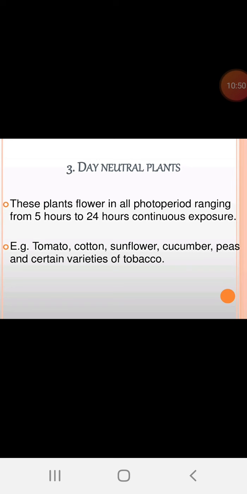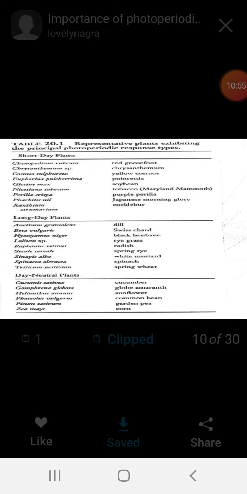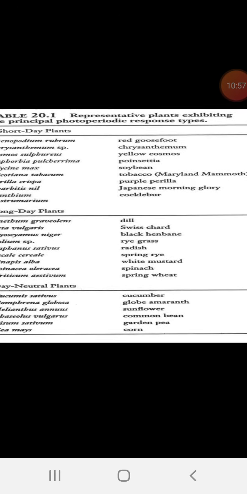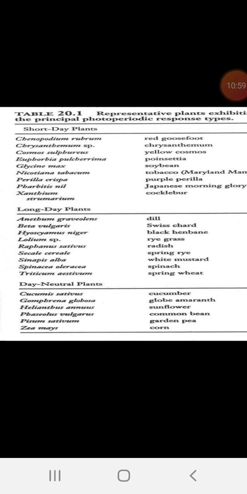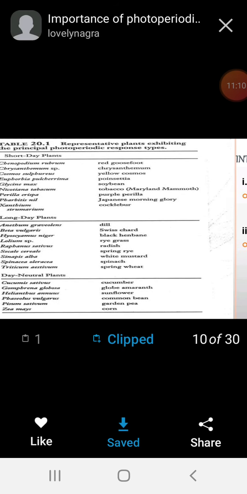Like that you can give examples for day neutral plants. There is a list of the plants in this chart. You can note down the principal photoperiod response types: long day plants, day neutral plants, short day plants, with examples. If possible, note this down and try to remember it.